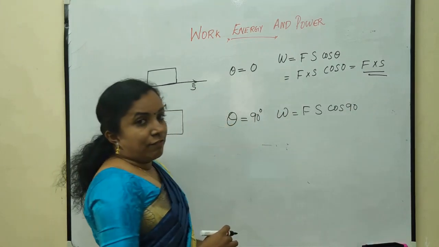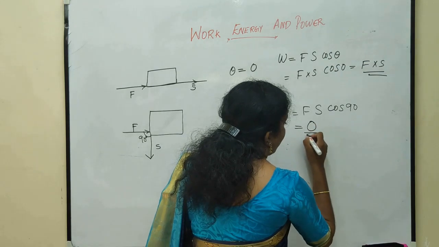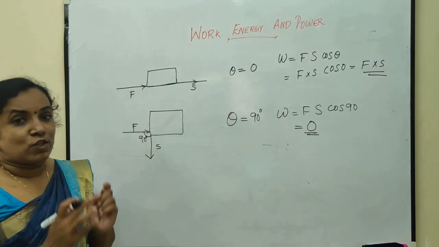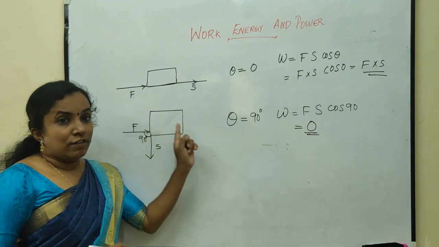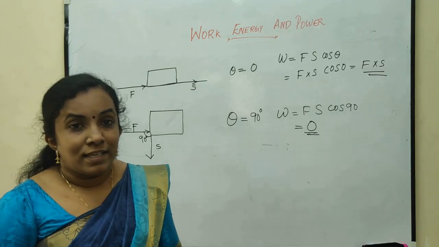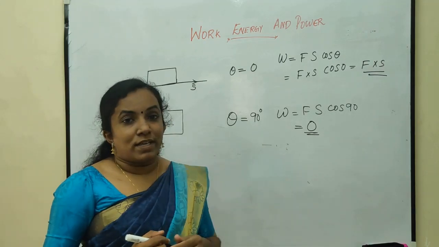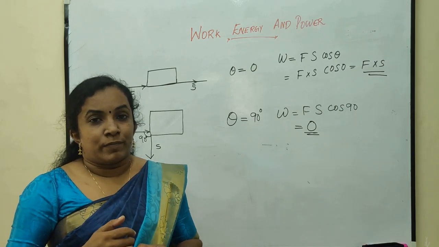The value of cos 90 is 0, so it is 0. Here, no work is said to be done. That means, if the direction of displacement is perpendicular to the direction of force, then no work is said to be done because cos 90 is equal to 0.